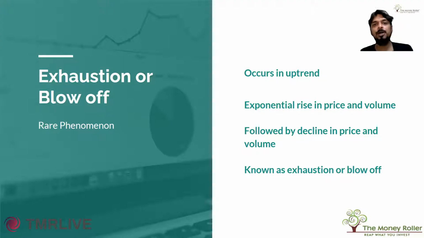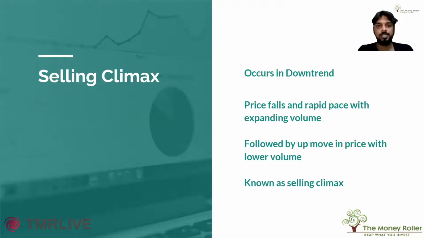Okay. Now, good point is there is one more move similar to the exhaustion move, but in the opposite direction. That means in a downtrend. Selling climax occurs in a downtrend. Here, price falls rapidly with a huge amount of volume. Once the low is made by that asset class, you will find reversal in prices with lower volume. Sometimes the reversal will be with higher volume, but most of the time the reversal will be accompanied by lower volume.